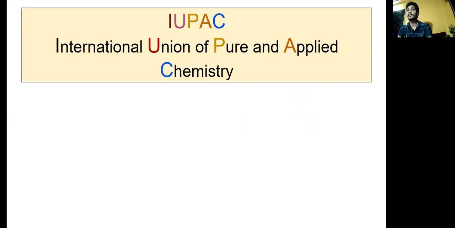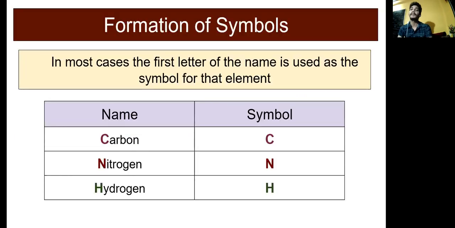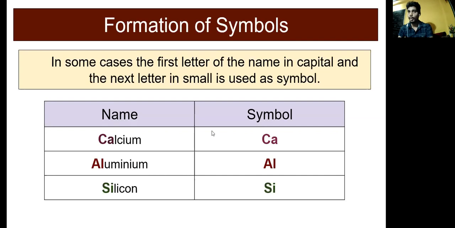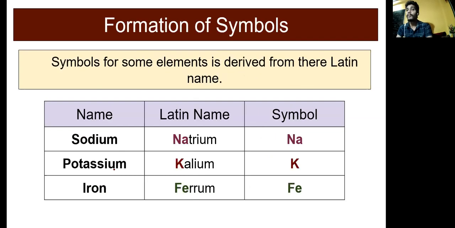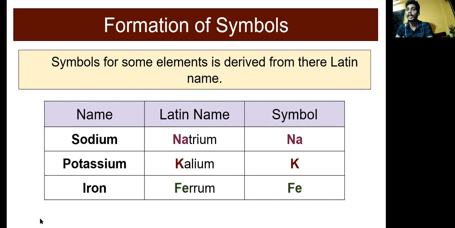There is exact knowledge of the names of the different elements and chemicals. For carbon, then nitrogen and hydrogen, the name or symbol is given. Now as we move ahead, we know about the formation of symbols. For more examples, aluminium, Al. In these examples, you can see that whatever the nomenclature, the symbols are given using the starting two letters or one letter. What is that? Sodium usually starts with SO.